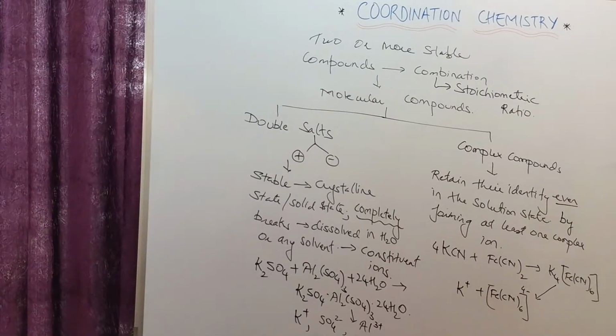What I was talking about is that when we discuss the initial stage, two or more stable compounds combine in an appropriate stoichiometric ratio, resulting in the formation of molecular compounds. And there are two types. पहला है डबल सॉल्ट्स, दूसरा है कॉम्प्लेक्स कंपाउंड्स.